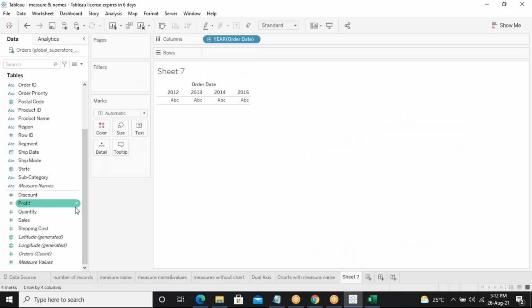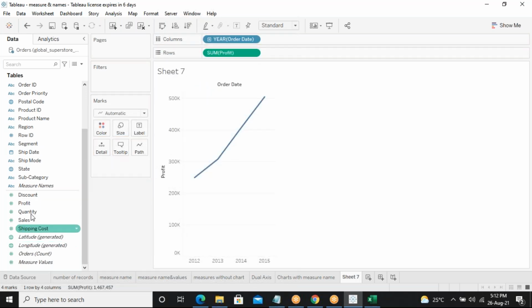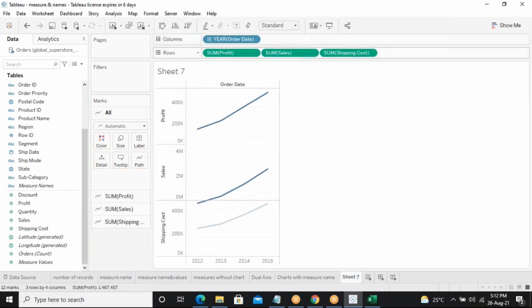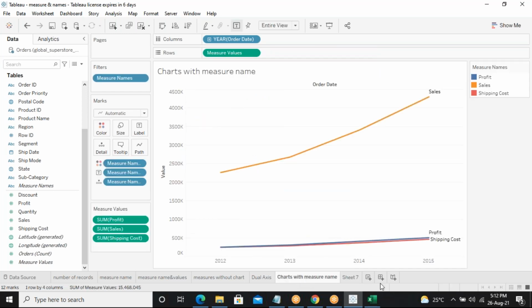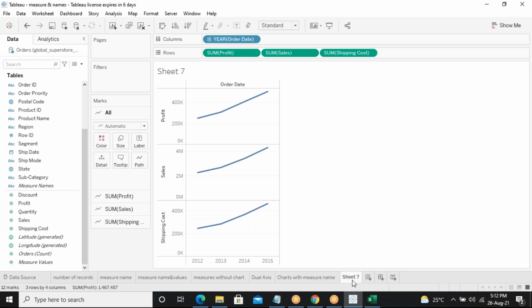If I want to see the sum of profit and sum of sales and sum of shipping cost without using the measure names, if I want to get a finalized chart, I'll be getting it like this only. But if I use the measure names, it will give this finalized step like this. So this is the difference of why I should use the measure names. That is what we can say is the use of measure names in charting. Okay, sir. Thank you. Yeah.